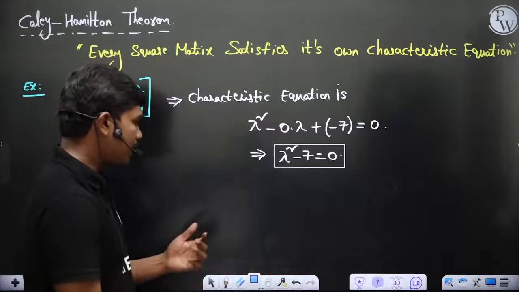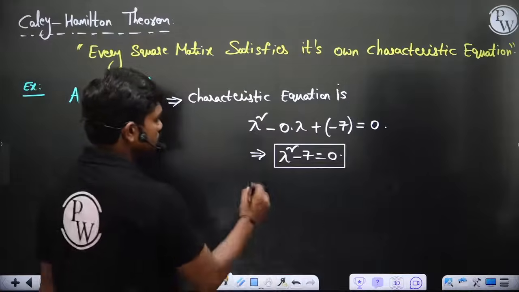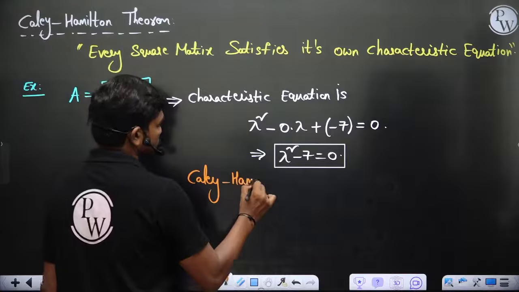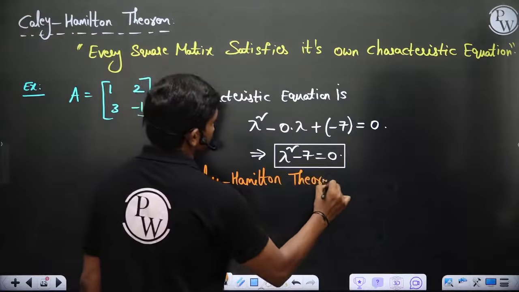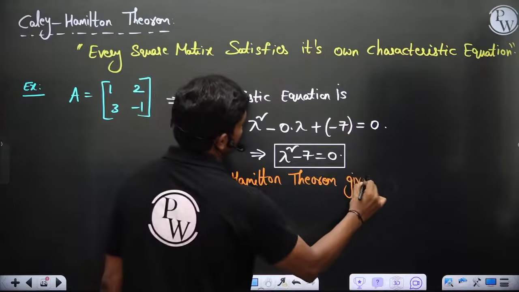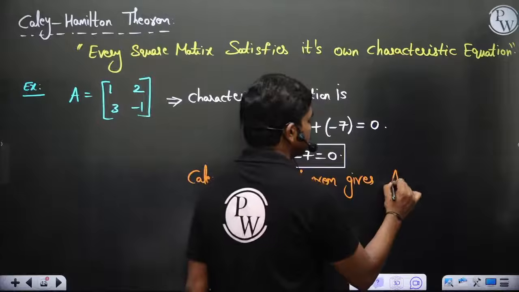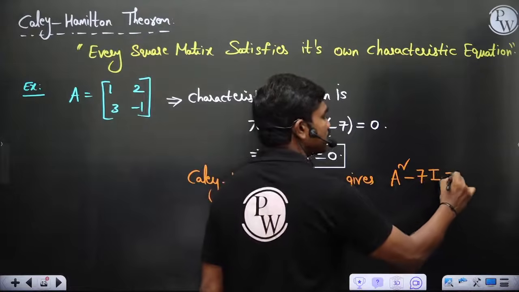If this is the characteristic equation, what the Cayley-Hamilton theorem tells you is, if you replace lambda with A, so A square, and since this is a matrix, minus 7 should be replaced with 7I, is equal to 0.